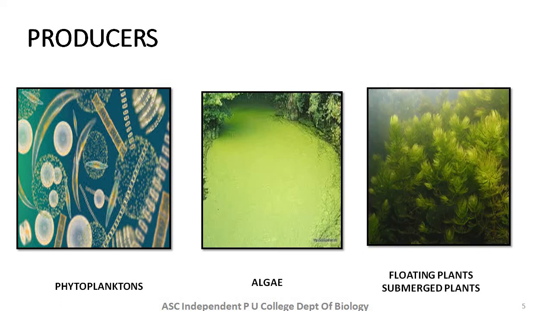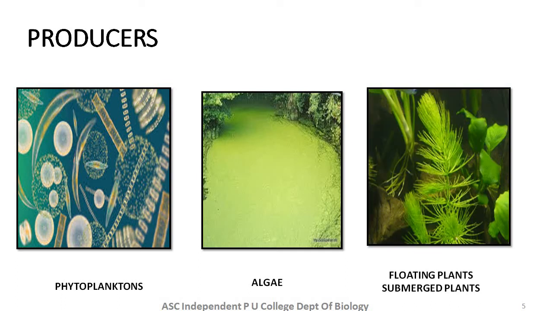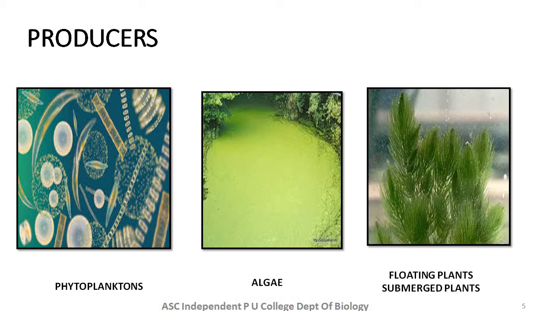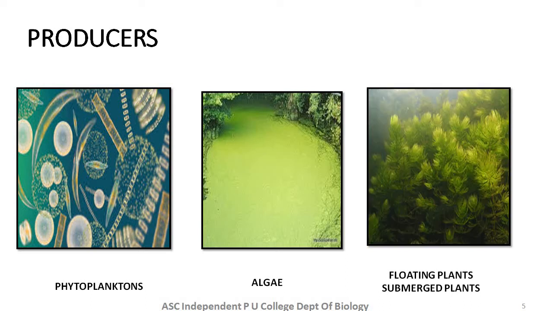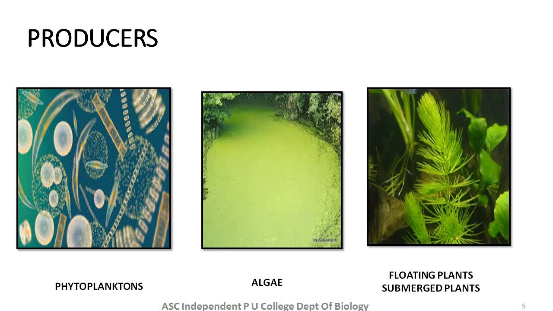Followed by that, we have different types of aquatic plants. Some are floating, some are submerged, and some are just marginal plants as well. So all these are some of the examples of phototrophic components or biotic components found in the pond ecosystem.